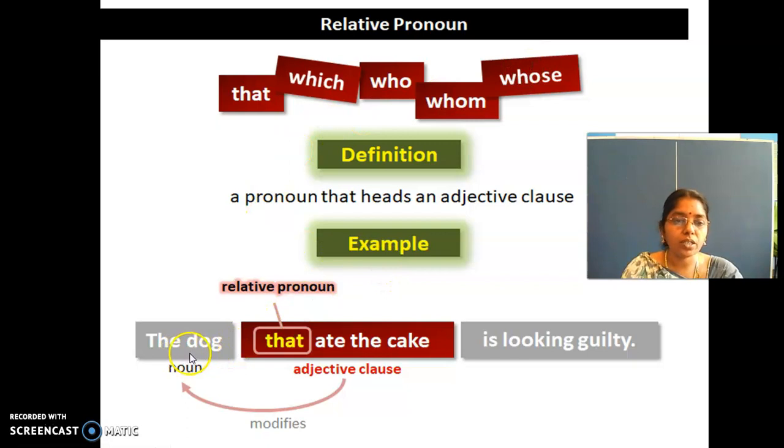Example, the dog that ate the cake. Here, that is a relative pronoun. The dog is a noun here. Ate the cake is an adjective clause. So that is a relative pronoun. The dog that ate the cake is looking guilty. The dog is a noun here. That is acting as a relative pronoun. Ate the cake is an adjective clause. It's looking guilty. Right? So, relative pronouns are used to head an adjective clause.